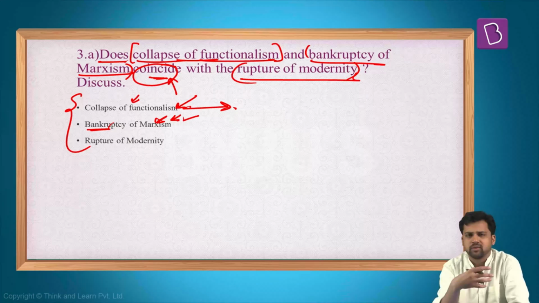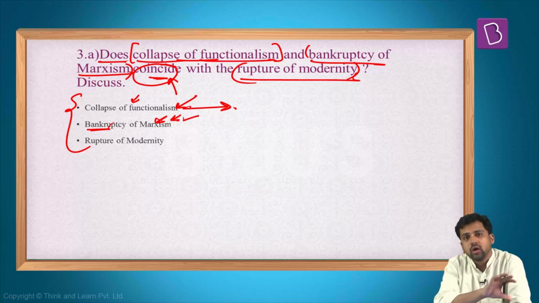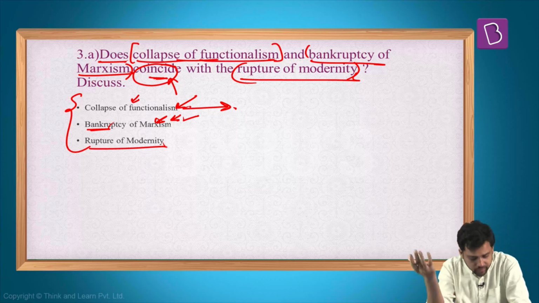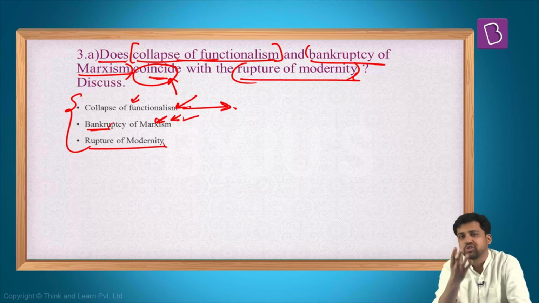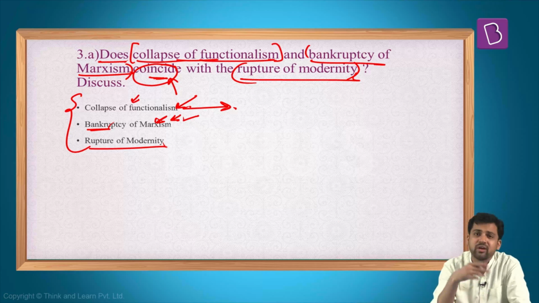The sale of these books, Das Kapital, increased after the 2008 financial crisis. Maybe Marxism will become significant in time. So both sides are there, and you need to take sides here. Apart from that, whether there is a rupture of modernity, again, is questionable. You can say there is a rupture of modernity, but at the same time, we are talking about a postmodern world. So if you are talking about a postmodern world, again, modernity becomes important.